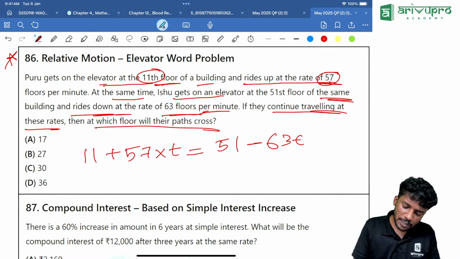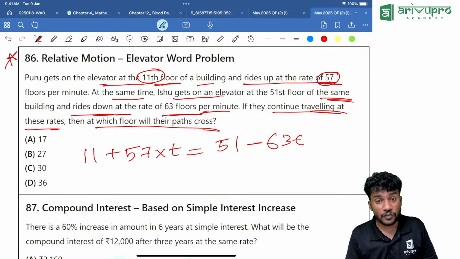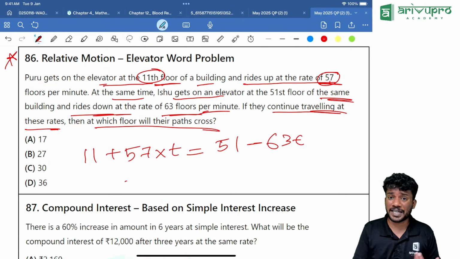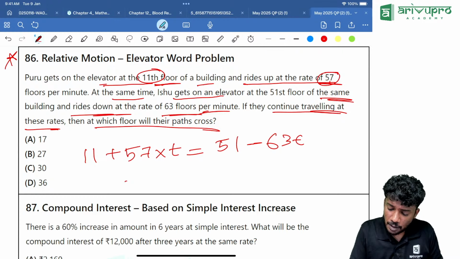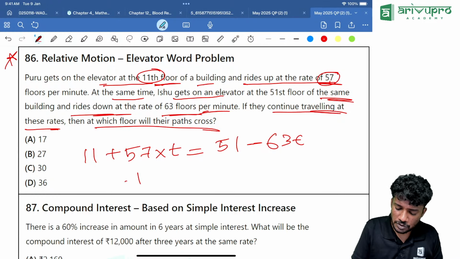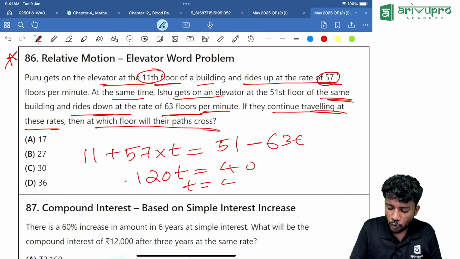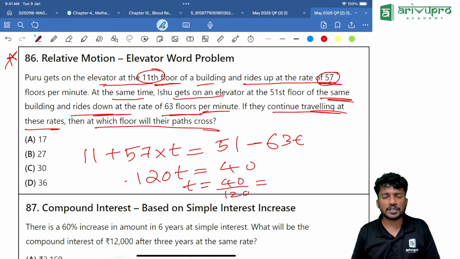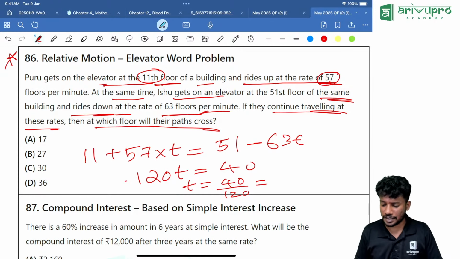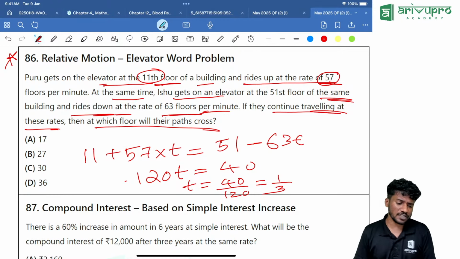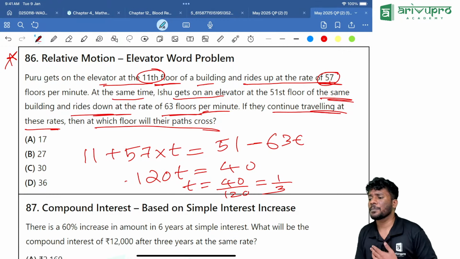So if you cross multiply, take 51 to the left hand side, and 57t to this side, or 63t to this side, that means minus 63 plus 57 is how much? 120t is equal to how much? 40. So t is 40 divided by 120. Take the calculator, 40 divided by 120 is equal to 0.333, or you can write it as 1 by 3 if you are fractionizing it.